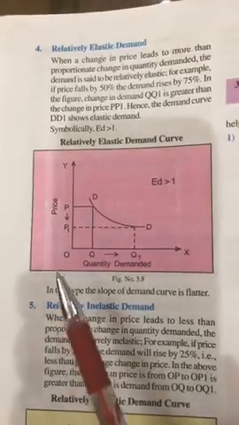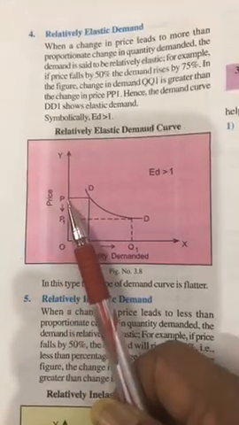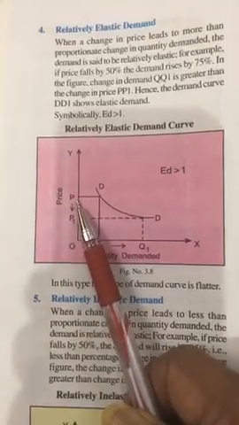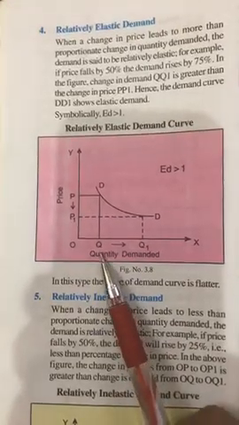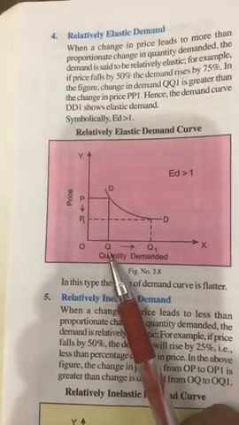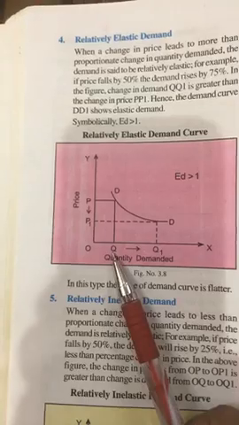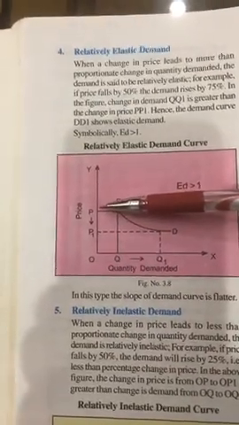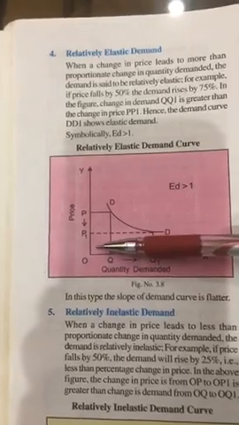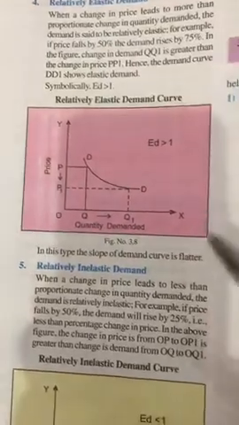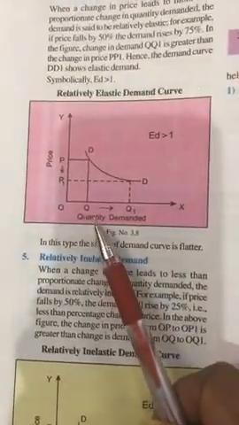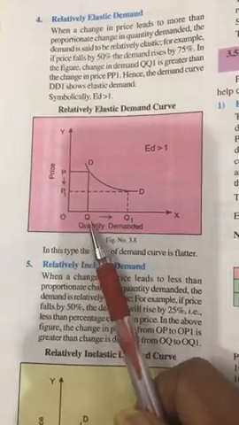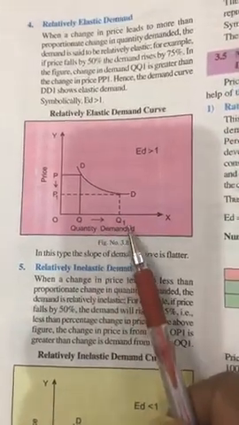Original price was OP and the quantity demanded was OQ. Now price falls from P to P1, but the response given by the consumer is this much, from Q to Q1.